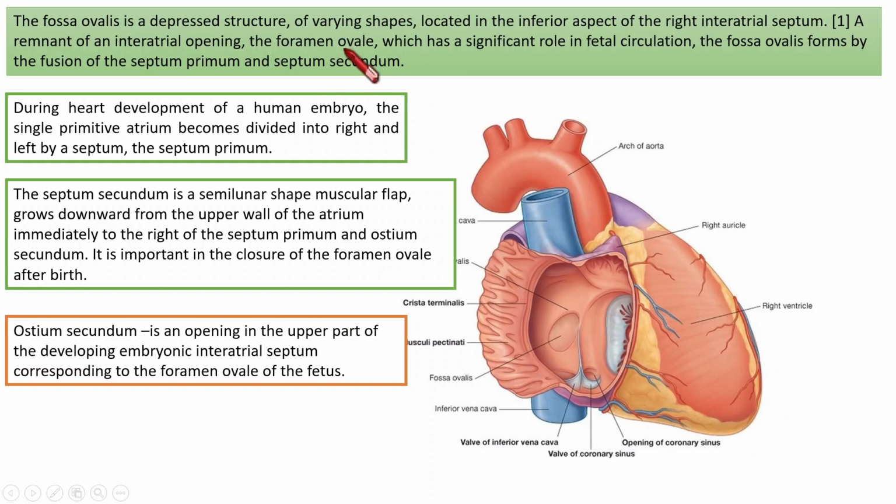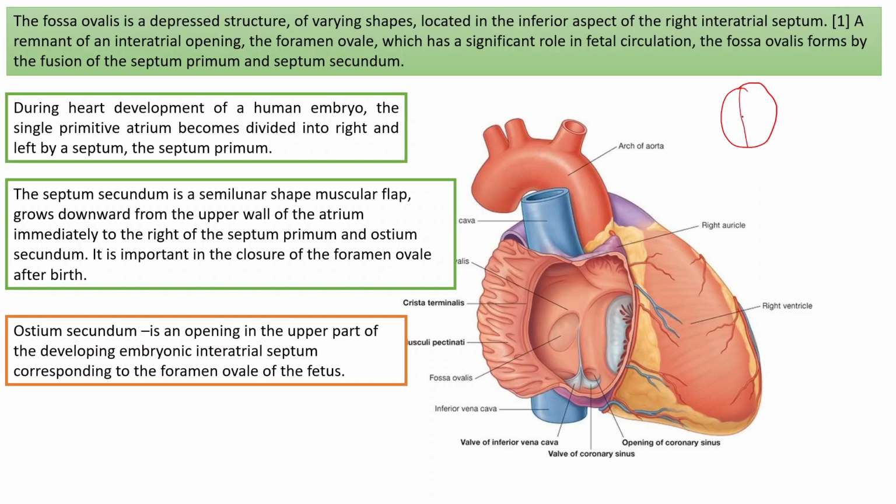Okay, then that fossa ovalis, how is it formed? It is formed by the fusion of septum primum and septum secundum. Then what are the septum primum and septum secundum? Septum primum means during the embryonic development, through that single atrium, a septum is forming, dividing the single atrium into two. So that septum is septum primum.